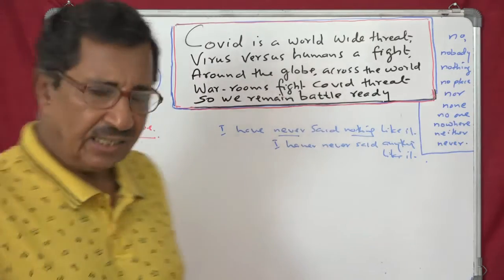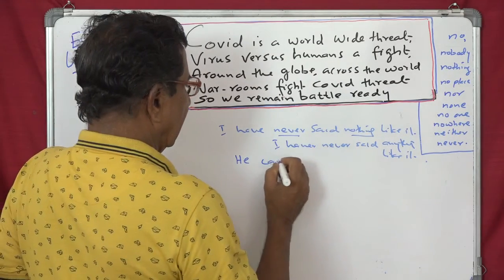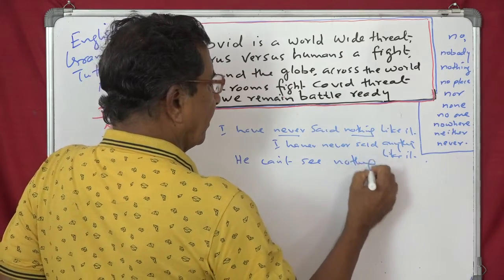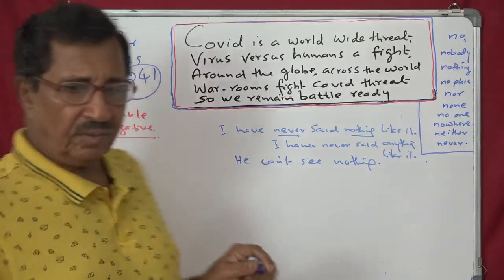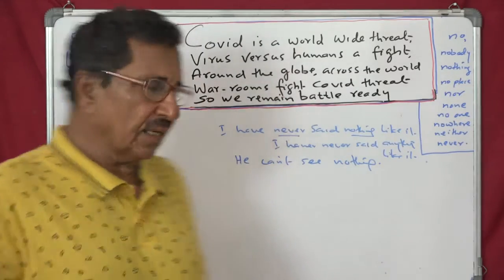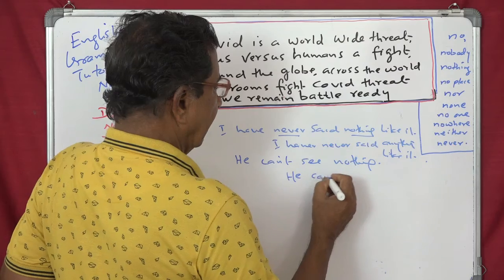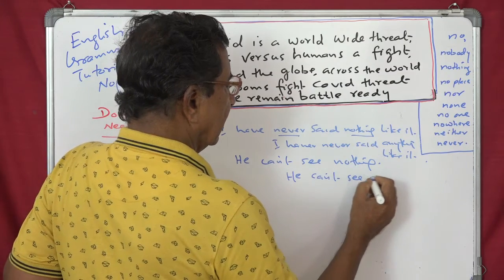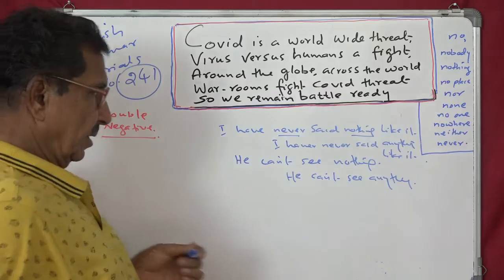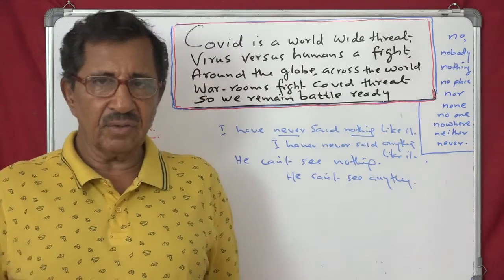He can't see nothing. So sometimes people say that it's wrong. So equivalent to that we can say he can't see nothing. Both are correct. He can't see anything. Understand? He can't see anything. So one is double negative, the other is the way that we usually speak.